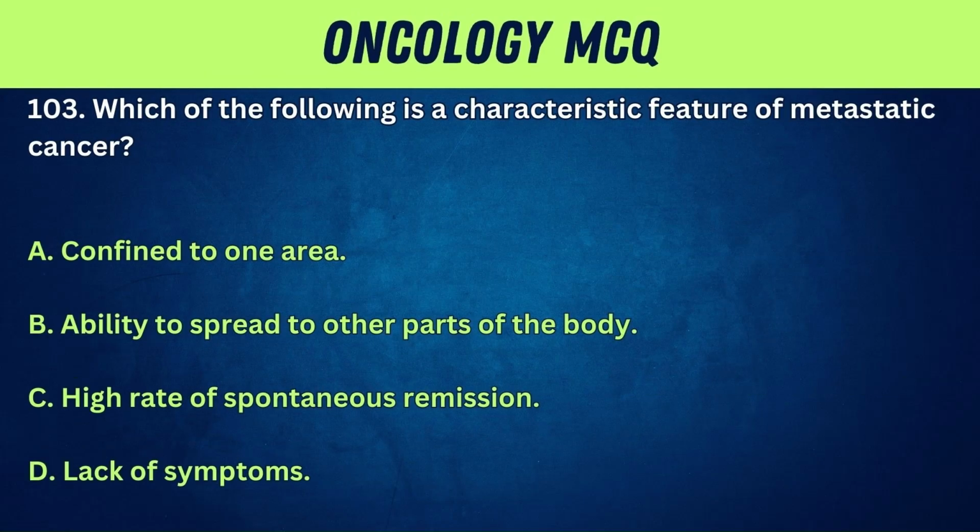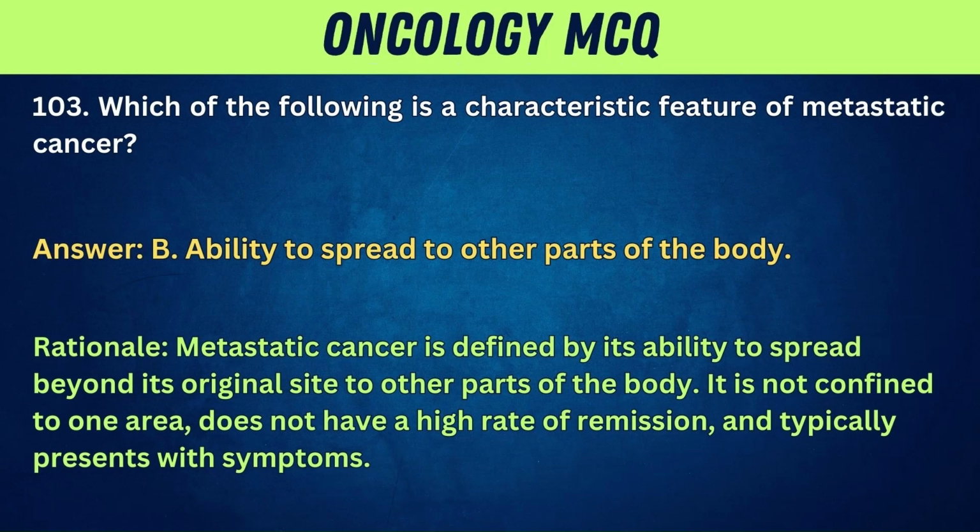103. Which of the following is a characteristic feature of metastatic cancer? A. Confined to one area. B. Ability to spread to other parts of the body. C. High rate of spontaneous remission. D. Lack of symptoms. Answer: B. Ability to spread to other parts of the body. Rationale: metastatic cancer is defined by its ability to spread beyond its original site to other parts of the body. It is not confined to one area, does not have a high rate of remission, and typically presents with symptoms.